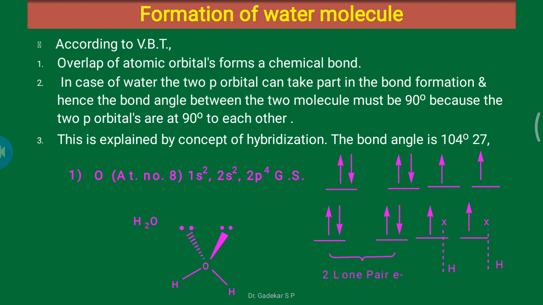They interact with hydrogen to form the H2O water molecule, and two lone pairs of electrons are present in the water molecule. So this is explained by hybridization, which also explains the geometry and shape of the water molecule.